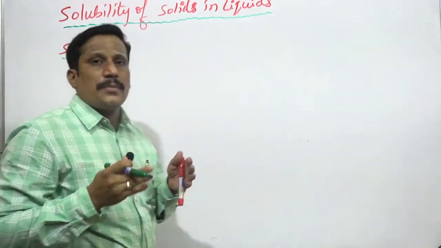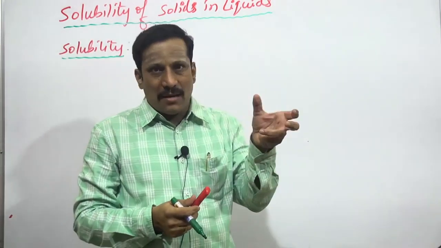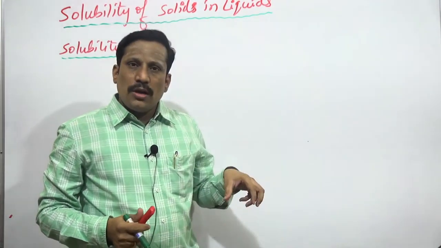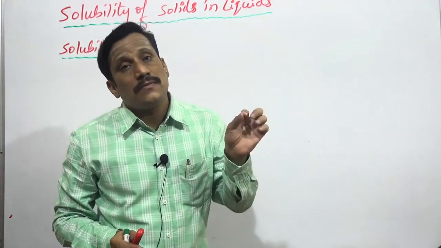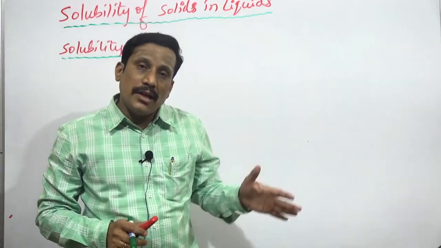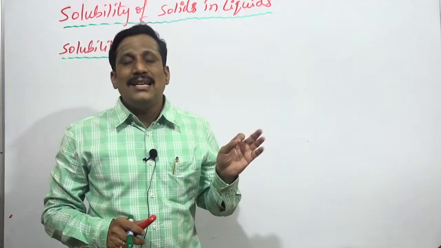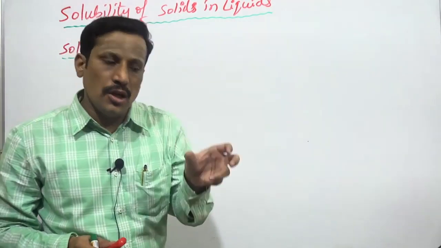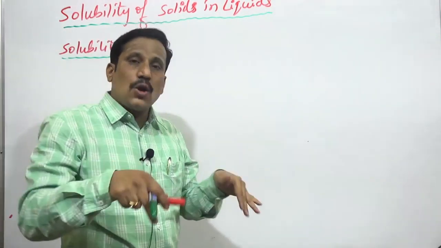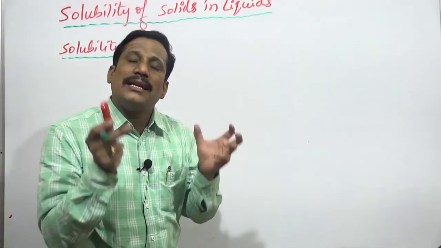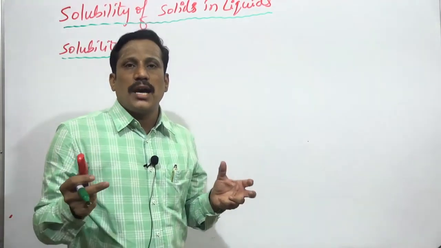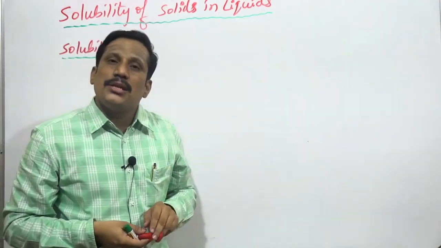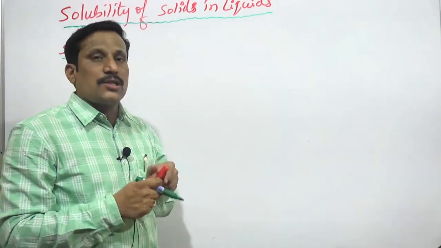So first, what is the definition of solubility? It is the amount of solute in grams dissolved in 100 grams of solvent at a given temperature and pressure. That is, a fixed volume of solvent at a constant temperature and pressure is called solubility.